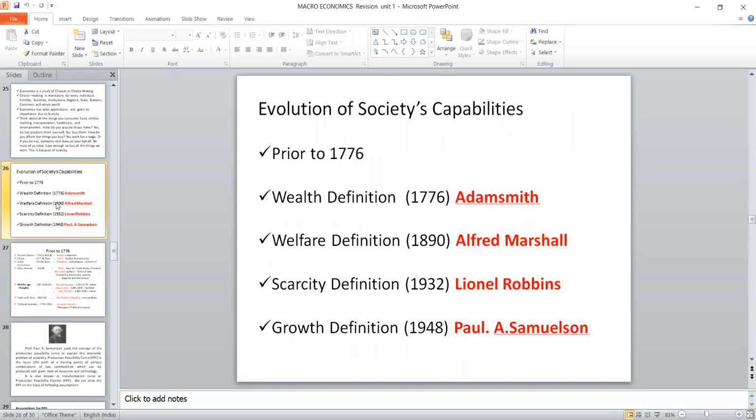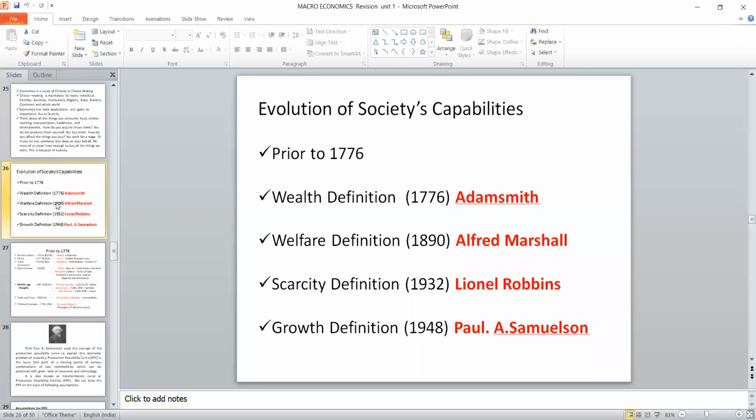But both wealth economics and welfare economics are not the right method of framing the society. So Lionel Robbins brought a new concept called scarcity economy, because this scarcity economy has improved a lot, whether it is economic development, economic growth, or the law of equality.